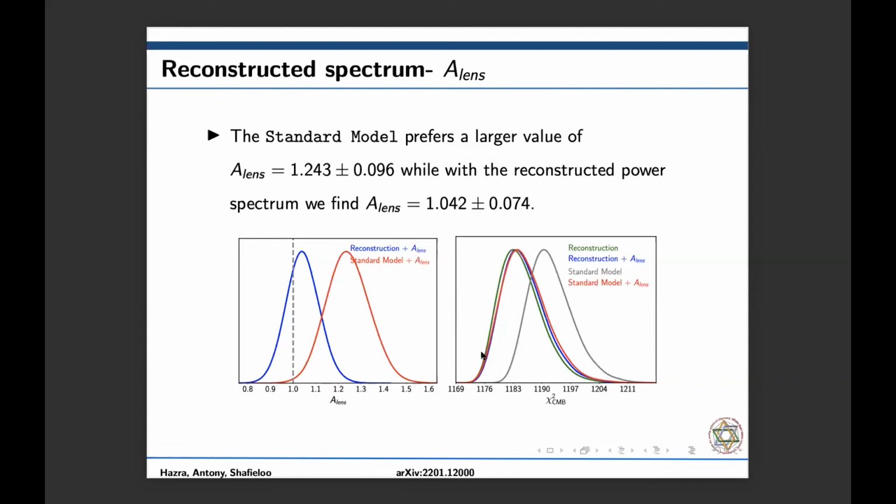If you see the plot in the next slide, it is the chi-square comparison plot. You can see that the green and the blue plots both overlap over the red one, that is the standard model plus Alens. That means we get the same fit as the standard model plus Alens analysis while solving the Alens anomaly. So our solution doesn't come at a cost of fit to the data.